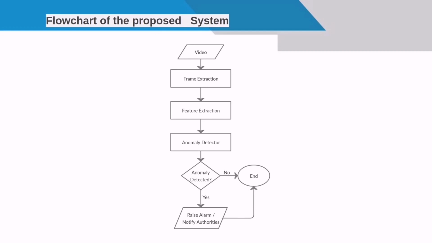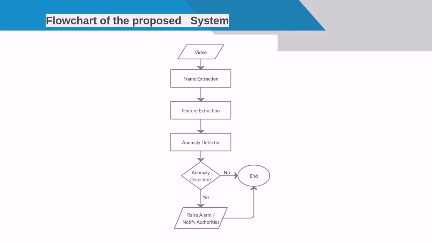Coming to the flowchart, it begins with video input. CCTV is known as video surveillance and is used to capture the surroundings. The camera provides a flow of images which are fed to the system as input. In the frame extraction step, we resize every video frame to 240 by 320 pixels. The video consists of several frames. We have used the FFmpeg library to convert the video into multiple frames and the frame rate is fixed to 30 frames per second.